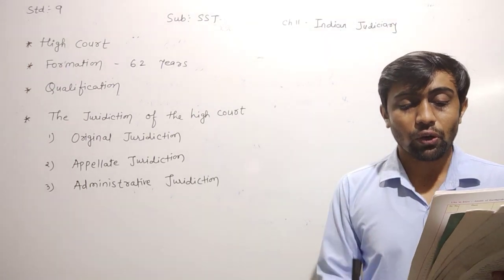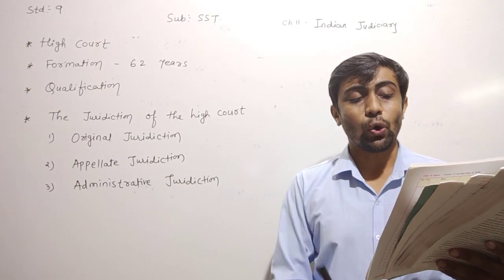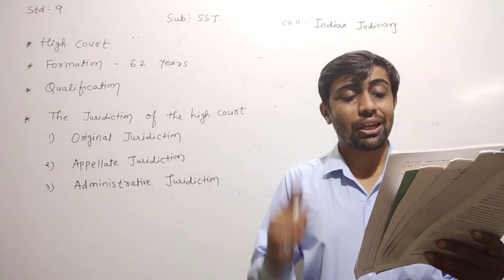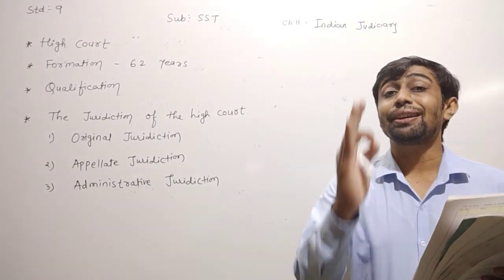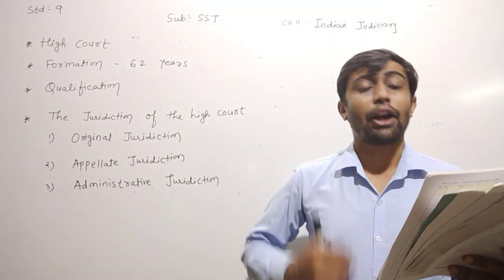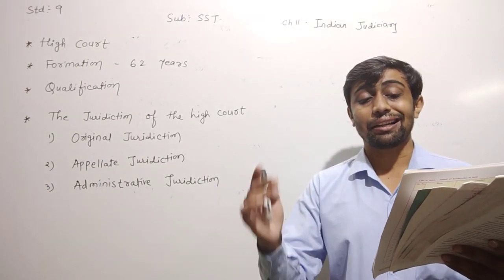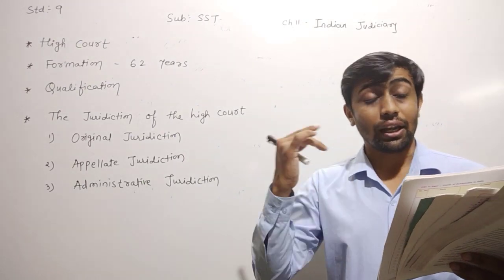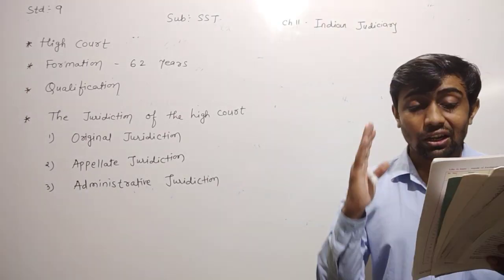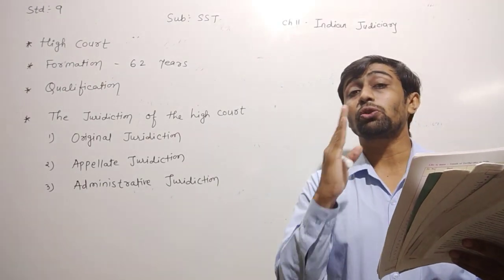Second, should have served for a minimum period of 10 years on any judicial post in the lower court of the Indian state. For how many years? A minimum period of 10 years of experience in the lower court of the Indian states. Third, should have at least 10 years of practice as an advocate in the High Court. Fourth, should be a distinguished jurist, constitutional expert or famous lawmaker as per the opinion of the president.